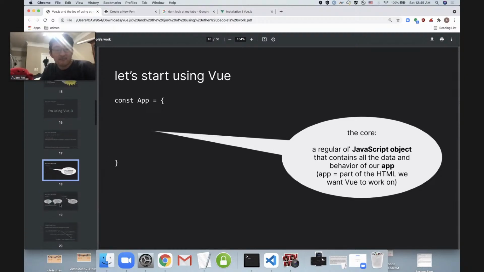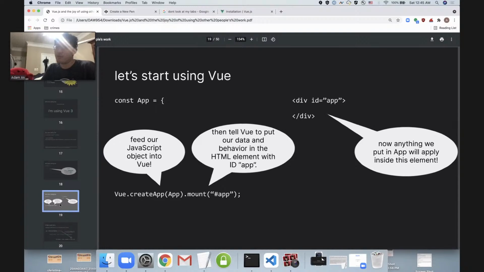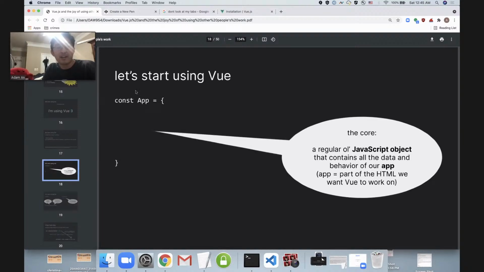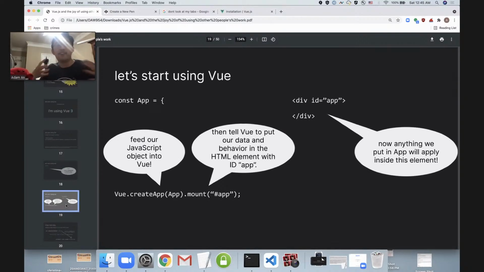That's JavaScript for an empty object that we can fill up with whatever goodies we like. And then we do a little bit more. We do Vue.createApp, which basically takes this object that we made on the previous slide and feeds it into Vue and tells Vue, okay, time to start using this as my app. Then we do mount.